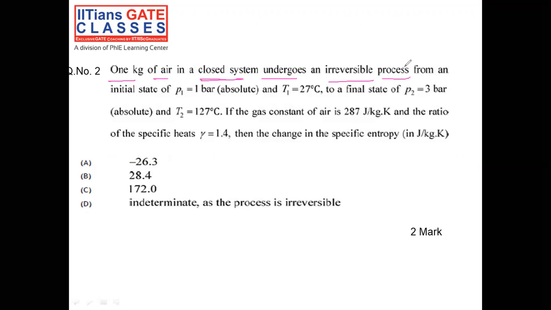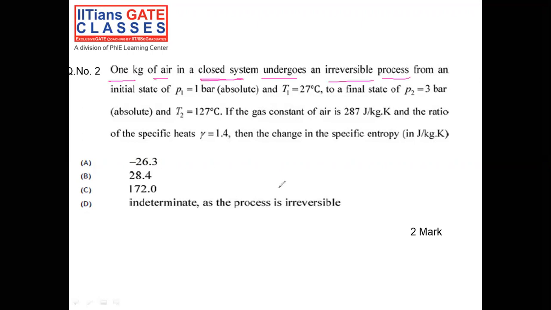Whenever there is friction, and the flow is taking place from point 1 to point 2, you cannot reverse its direction through the same path, because we have to give more work to bring the system from state 2 to state 1. That is about the irreversible process, and we always represent it by a dotted line in the PV curve or TS diagram.